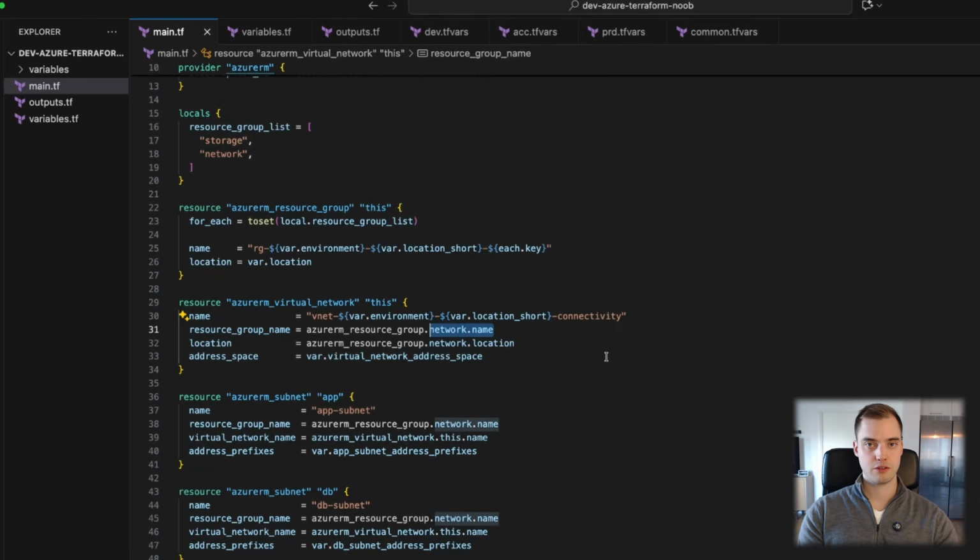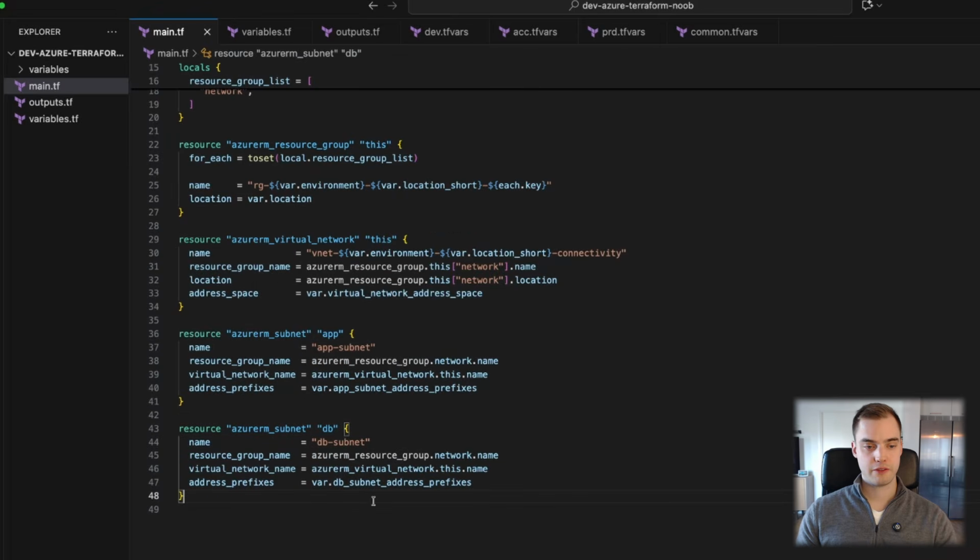So there is a way we can target this. First off, we have to say this, because the symbolic name is still this. We have to target the correct key basically. You do that by open square bracket, just say network, and then we can do .name. And we do the same for .location. This is still gray, but it should work. And that's just VS Code being VS Code. The address space doesn't change here.